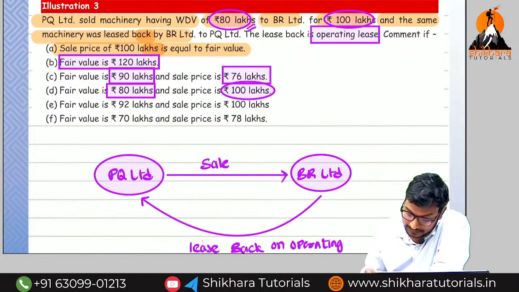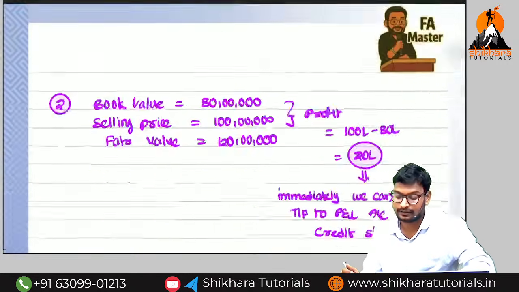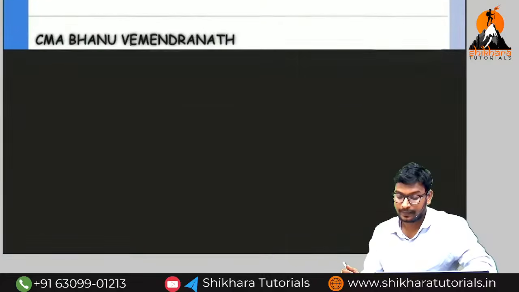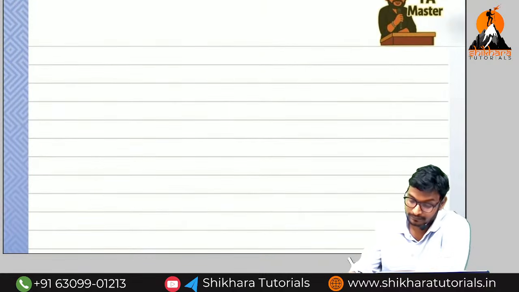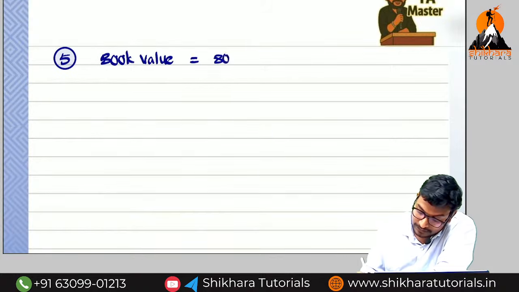So what is the fifth one here? Fair value 92 and selling price 100. Book value 80. So now we need to see that something different will be there. Case number 5. Book value, same? Book value is equal to 80 lakhs.